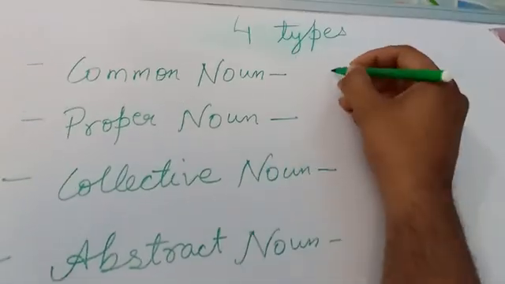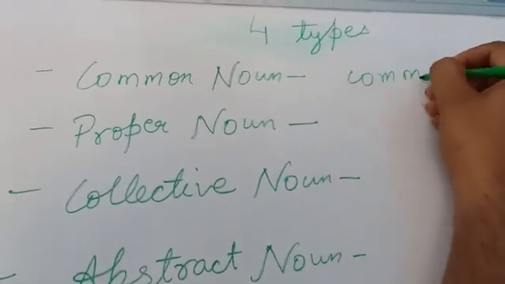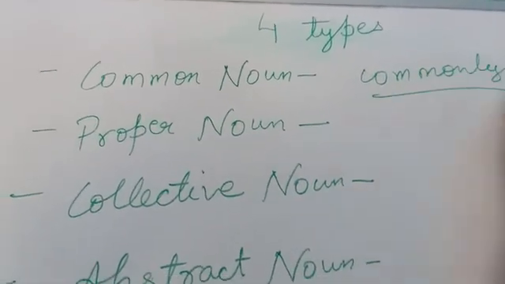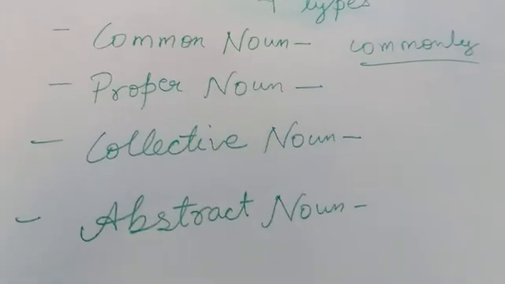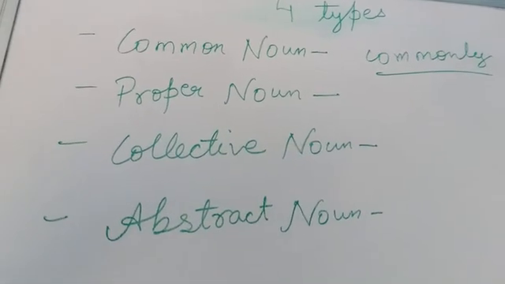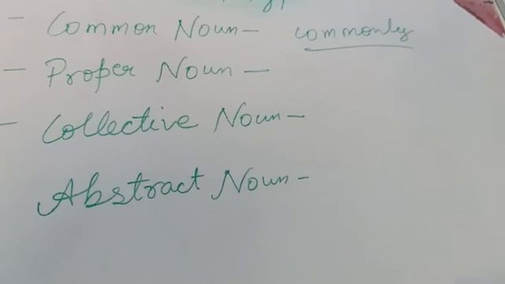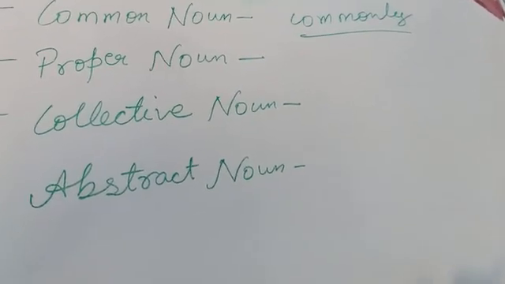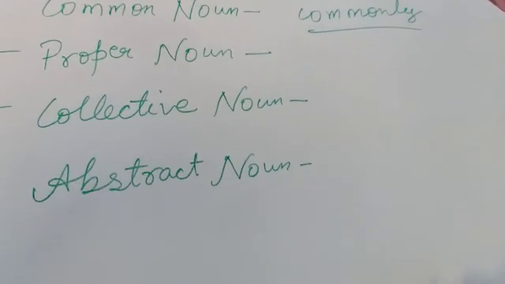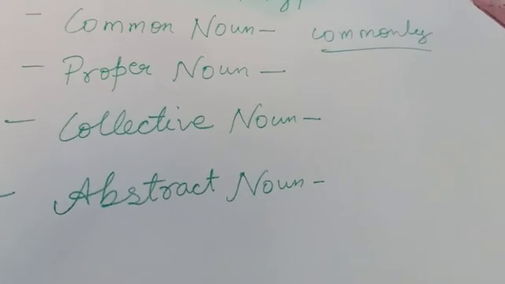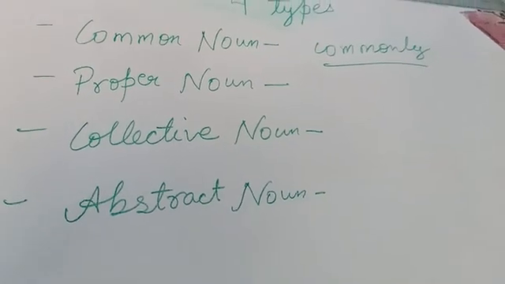We are using this for a person also. This place, that place, we are using for a place also. Give me this thing, give me that red color object. So this is commonly used.